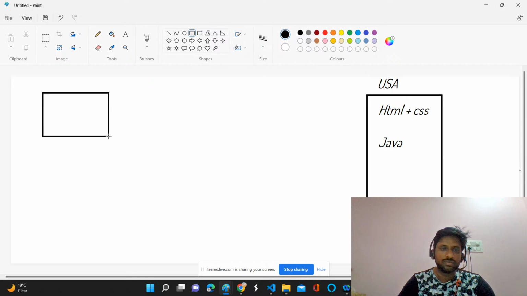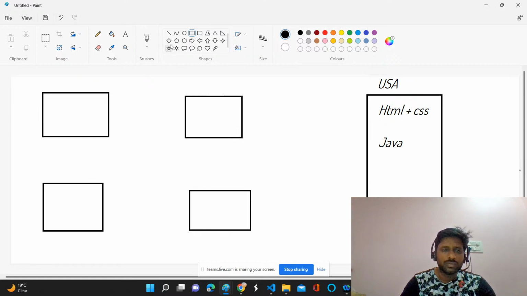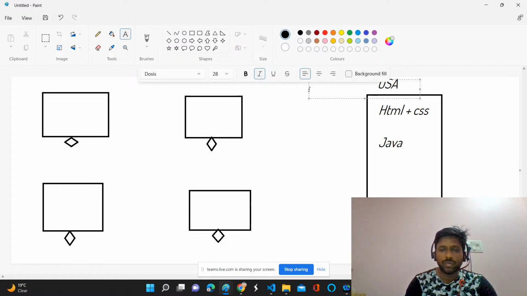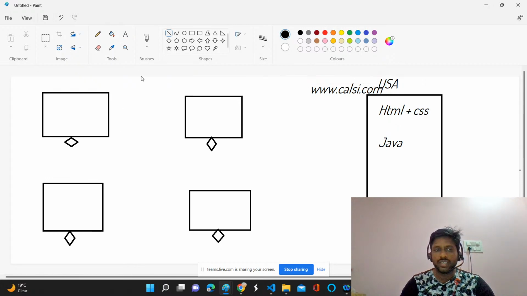Now, one of my students is in Chennai, one of you is in Mumbai, one of you is maybe in Australia or somewhere. These are the client computers. We are using computers and we have an internet connection. Through the internet you can access these things. Suppose this website is available in a domain called www.calci.com. If you enter www.calci.com with an internet connection, what will happen?